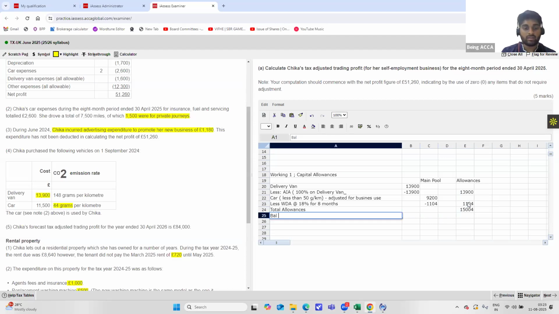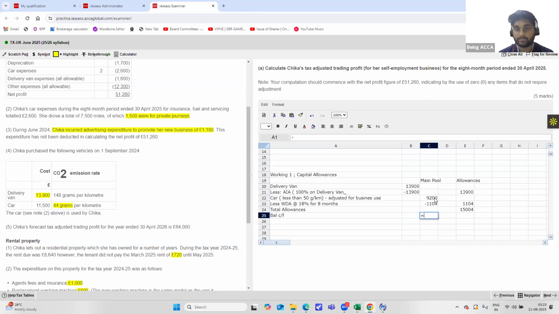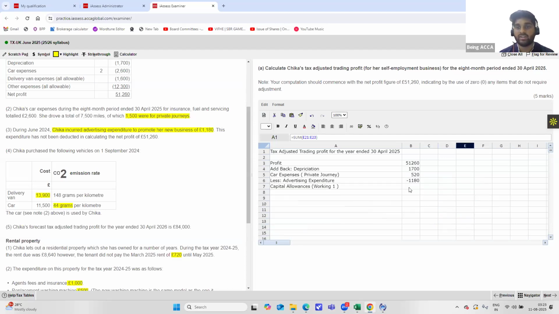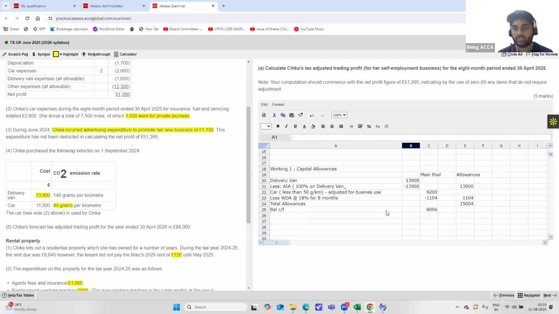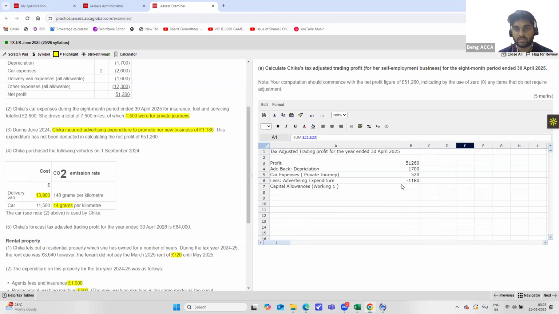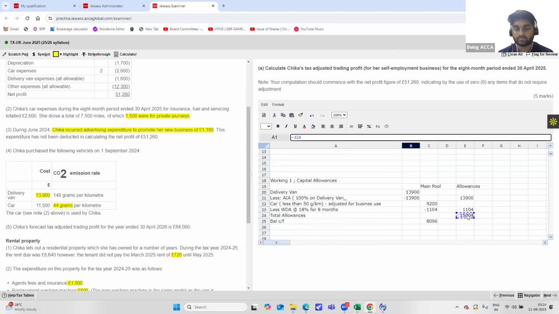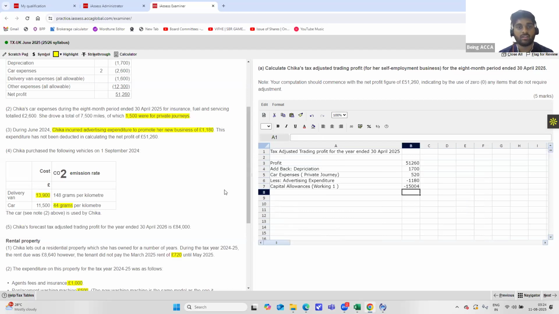Balance carried forward is equal to this plus this. This will be your balance carried forward and these are your total allowances. So you will be taking your capital allowances here minus, always show the referencing. So it's always easier this way. Show it this way, is equal to, minus. There you go. That is how you calculate it.